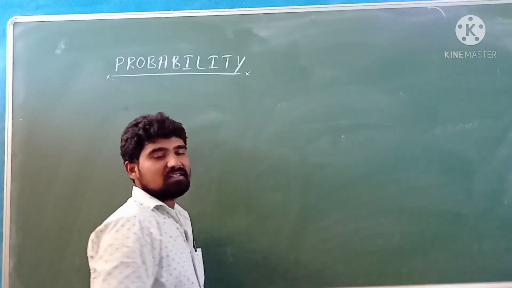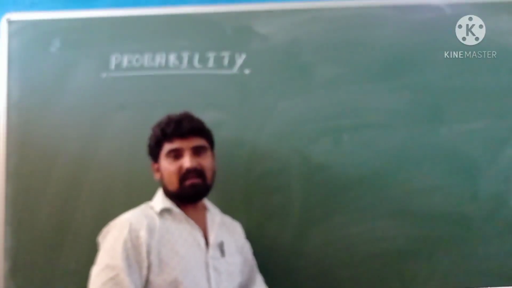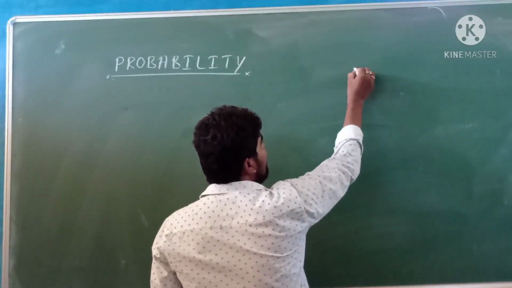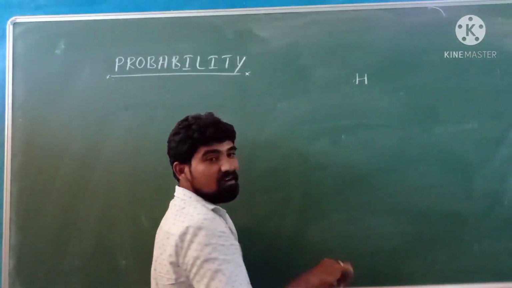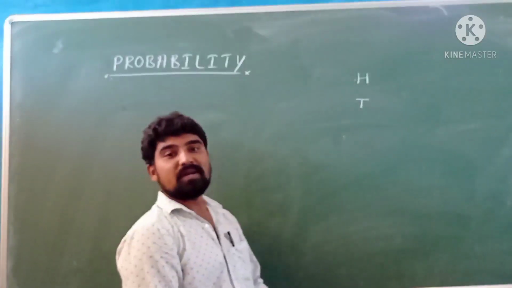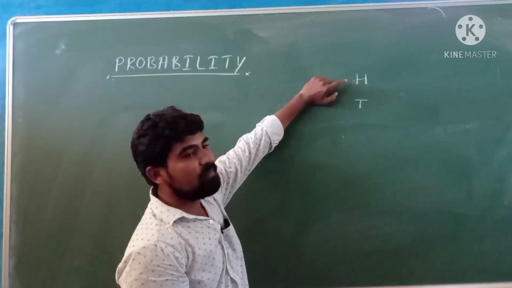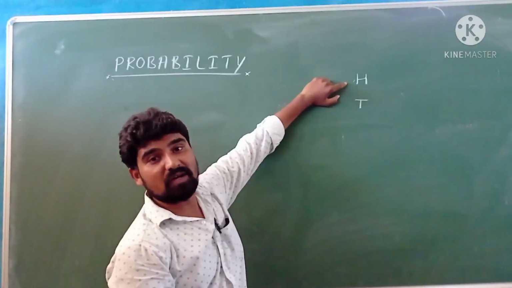When a coin is tossed, as you already know, a coin has two faces. On one side head and on the other side tail. When a coin is tossed once, that coin may show head or tail. So here the measurement of uncertainty, in the sense, what is the probability of getting head when a coin is tossed once?